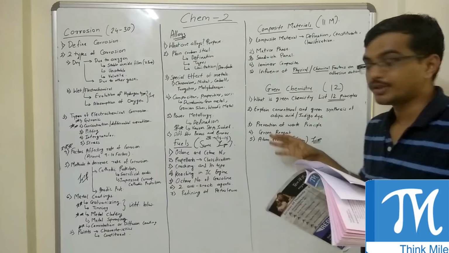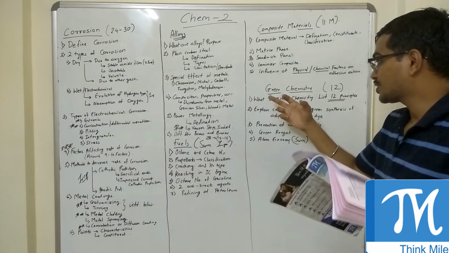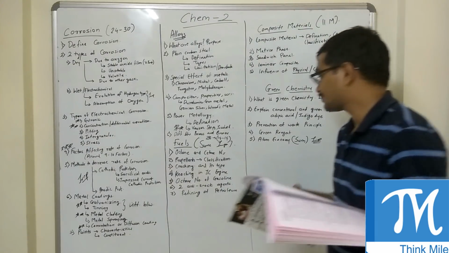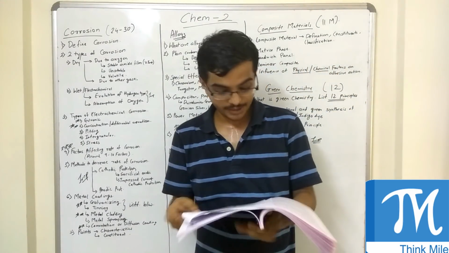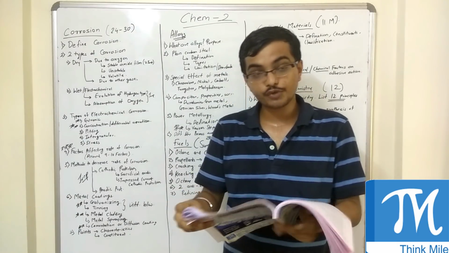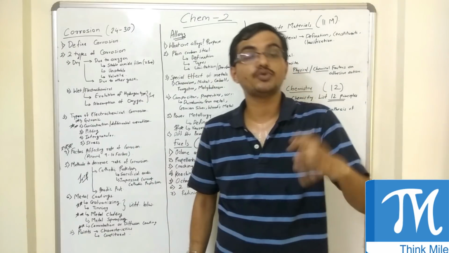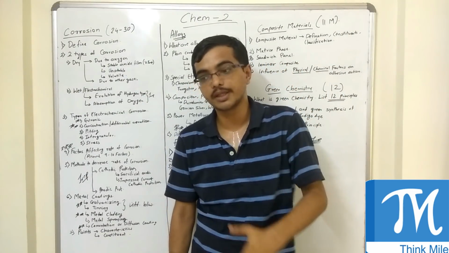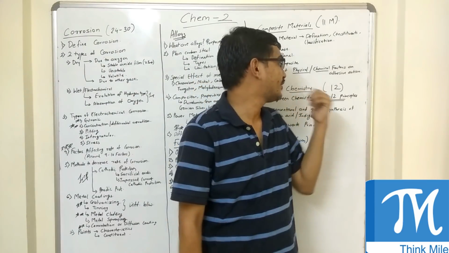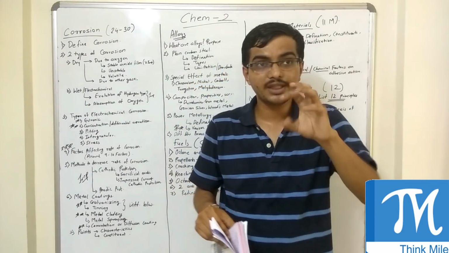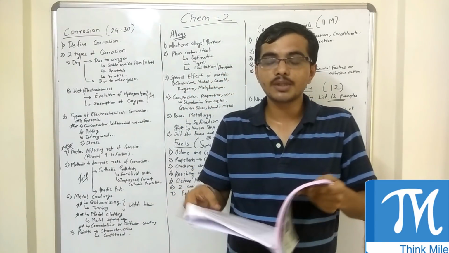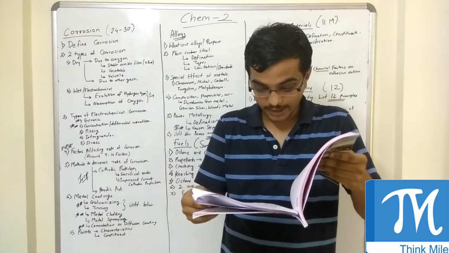Now coming to green chemistry. Again, not many questions. One question is, what is green chemistry? List 12 principles. So what they ask is what is green chemistry, and then list the 12 principles of green chemistry. When they say list 12 principles, you have to list all the 12 principles. Each principle will carry a few marks. There are times when they ask questions on certain principles also. So if you remember them with 1-2 sentences, that is again good.